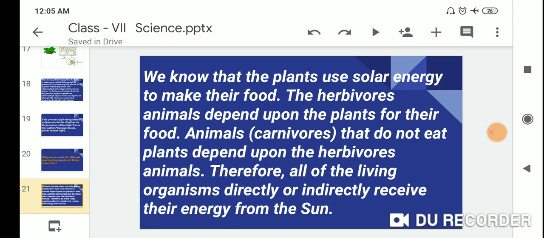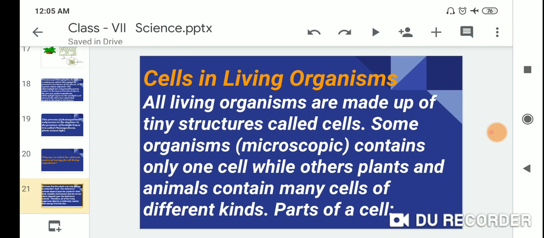Animals, meaning carnivores, that do not eat plants depend upon the herbivore animals. Therefore, all the living organisms directly or indirectly receive their energy from the sun.